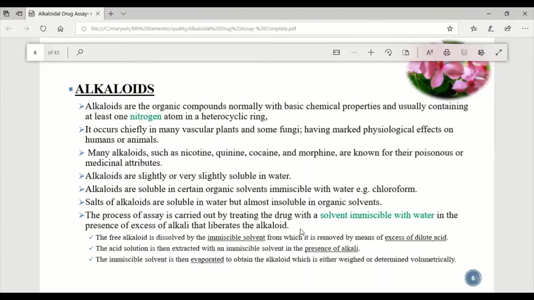If we add a surplus of alkali, it will form the salt of the alkaloid, which makes extraction easy. The immiscible solvent is then evaporated, and the alkaloid or its salt is weighed or determined volumetrically with the help of titration, so we can determine quantitatively the concentration of alkaloid in the crude drug.